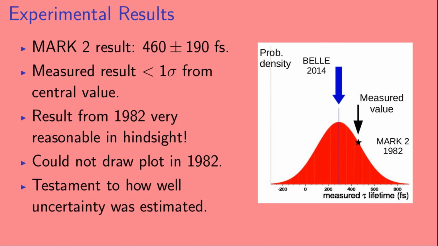We can see from this plot that the result from 1982 looks very, very reasonable in hindsight, knowing what we know now. And I want to emphasize that this plot could not have been drawn in 1982. The experimenters on the Mark II result knew of their measured value of 460 femtoseconds, and they knew what their error bar was of 190 femtoseconds, but they had no idea what the later, more precise Belle result would be, so they could not have drawn this plot. So I just want to point out that this plot is really a testament to how well the Mark II experimenters estimated their experimental uncertainty.